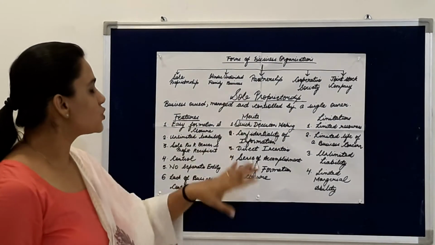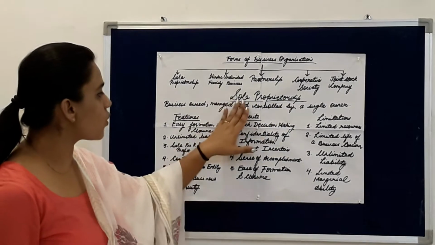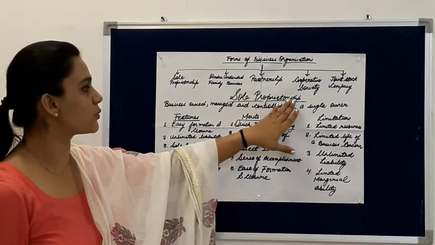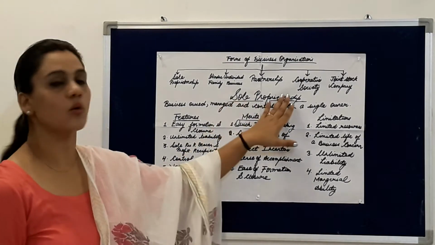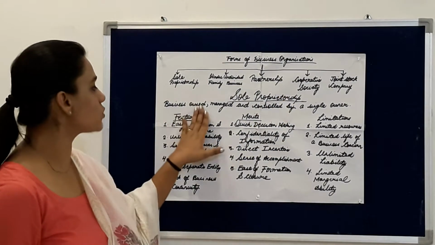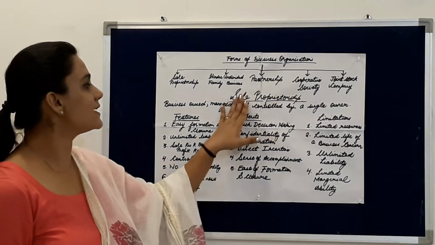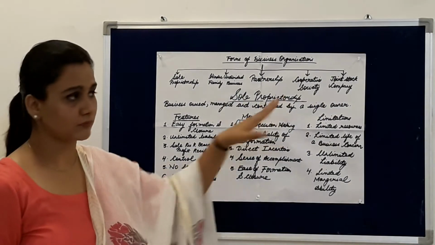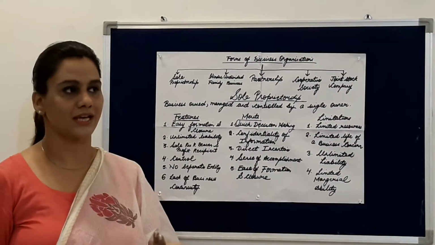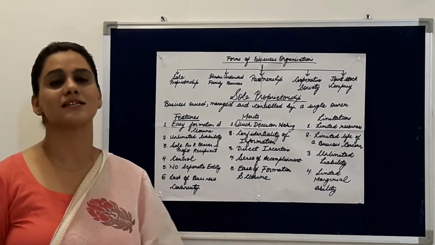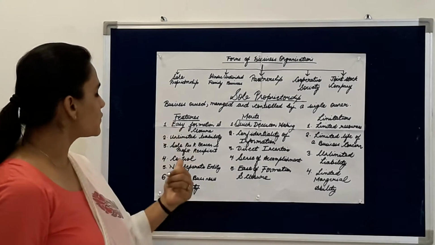Now let us come to our topic, that is sole proprietorship. Now students, sole here means single and proprietor means the owner. So that means a single owner. That means a business owned, managed and controlled by a single owner is a sole proprietorship. You can take examples like retail shops and beauty parlors; these are all examples of sole proprietorship. Now come to the features of sole proprietorship.